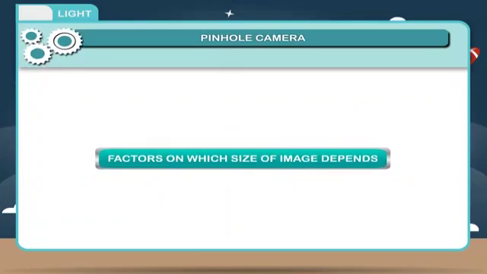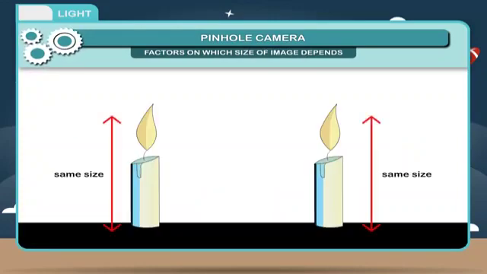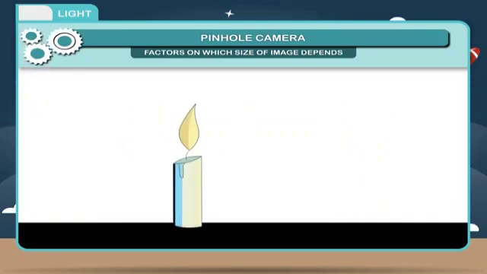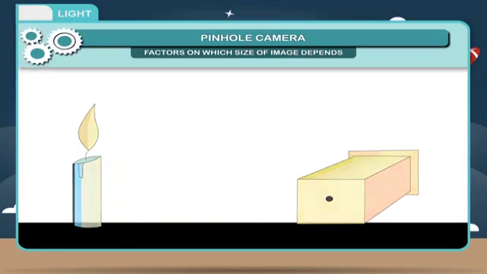Factors on which size of image depends. There are mainly two factors on which size of image formed in a pinhole camera depends. 1. Size of image depends on the size of the object. 2. Size of image also depends on the distances between the pinhole and the object and image.